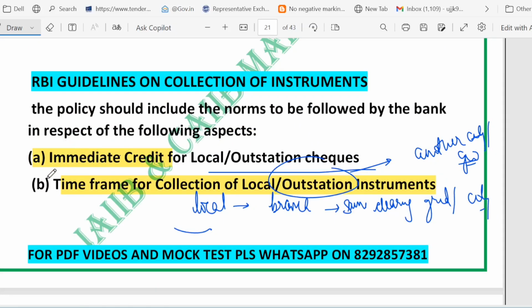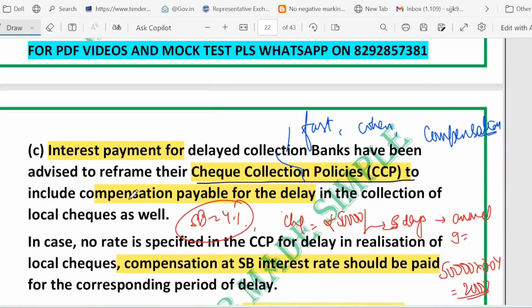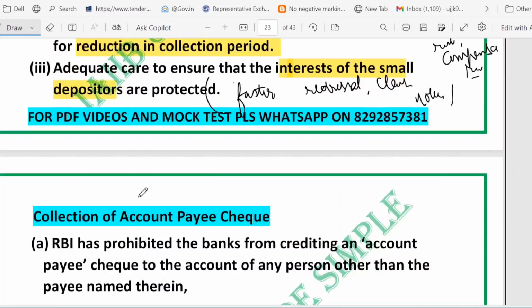CCP must explain when, and bank must set the time frame for local and out of station check collection. Compensation for delay must be in the CCP. If not, the savings interest rate applies. Then bank must review system to reduce delay and protect the small depositor. So RBI asks bank to have a clear CCP telling you about immediate credit, collection time limit, and compensation for delay, and to protect the small depositor while shortening the collection time.